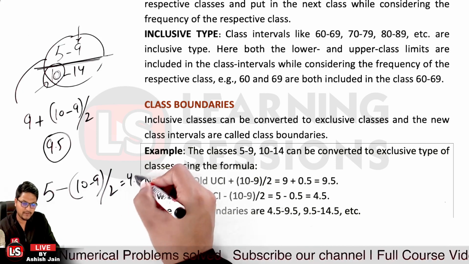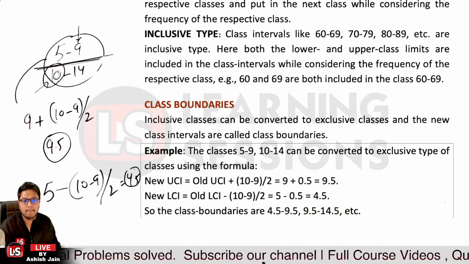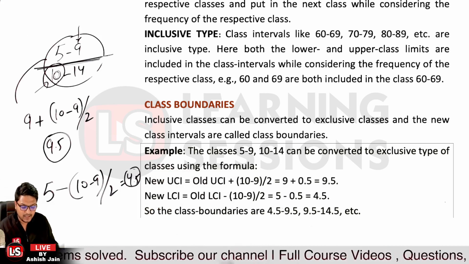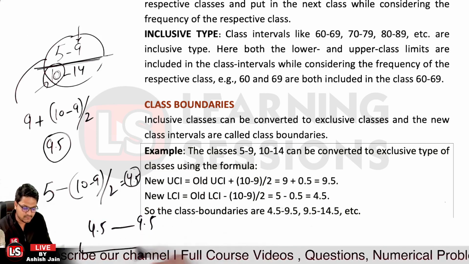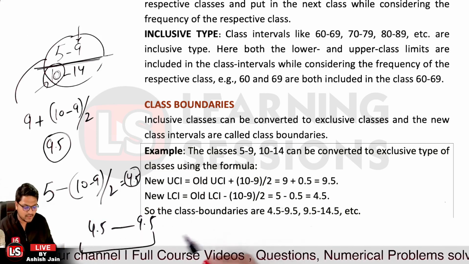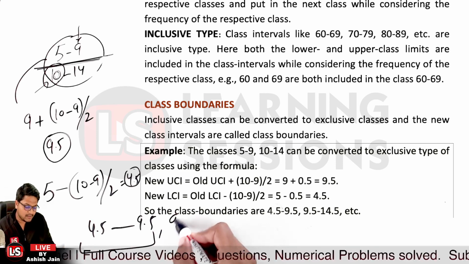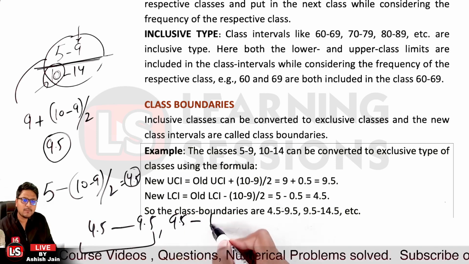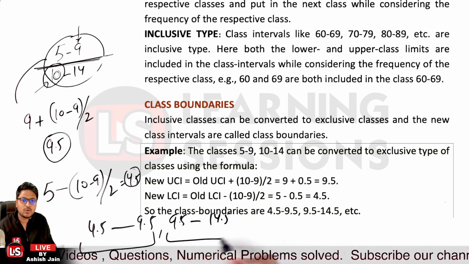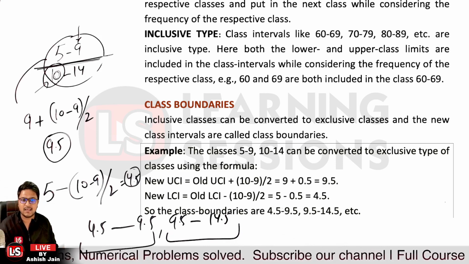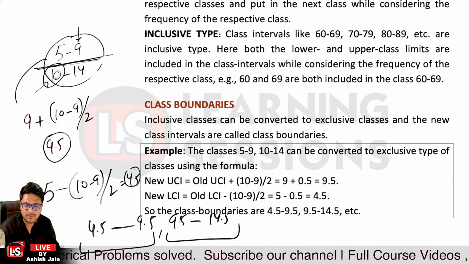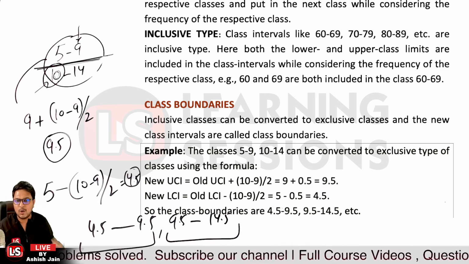So your class boundaries would be from 4.5 to 9.5. This is your exclusive class over here, and the next one would be from 9.5 to 14.5. So that's how we can calculate the class boundaries over here.